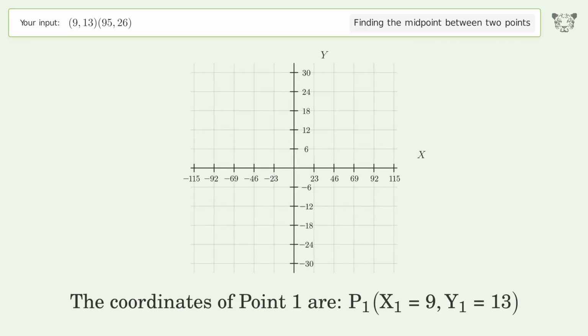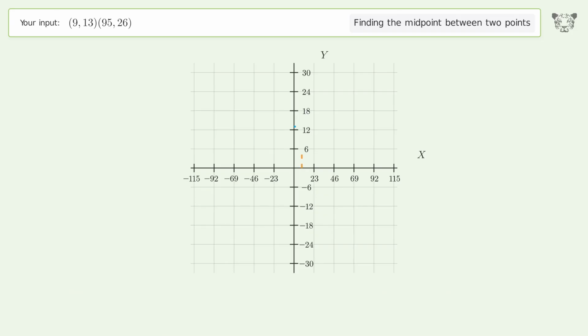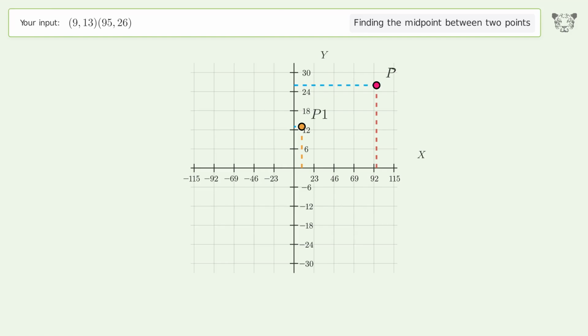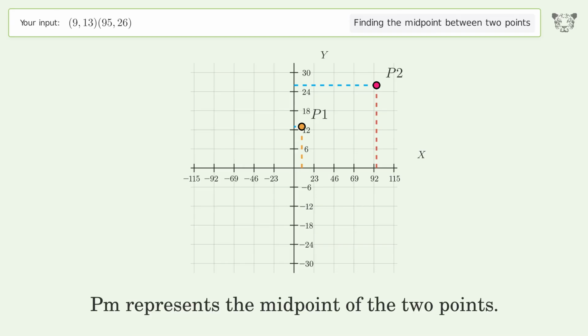The coordinates of point 1 are x1 equals 9, y1 equals 13. The coordinates of point 2 are x2 equals 95, y2 equals 26. PM represents the midpoint of the 2 points.